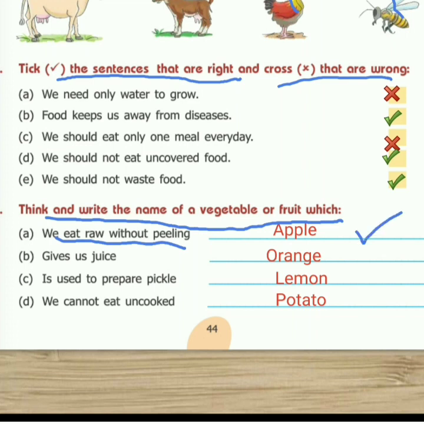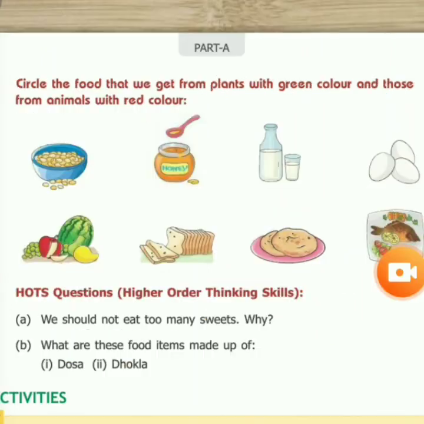Next, B part is gives us juice. So I have written the simple answer orange. Yes, orange gives us juice. C part is used to prepare pickle. Pickle means achar. We make pickle of lemon. Okay, you can write any other answer also. We cannot eat uncooked. So if it is not cooked, we cannot eat it. So the answer is potato. So now let's discuss question number 5.